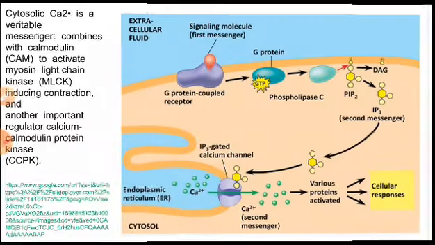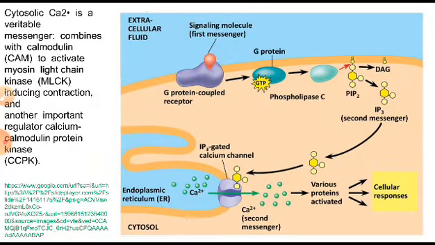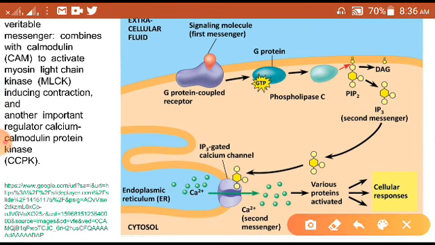Let's see. Here you can see the GPCR, and this GPCR gets activated by a drug. So your drug, which is going to be your first messenger, is going to bind with the GPCR, and after the activation of GPCR, you can see this got activated.